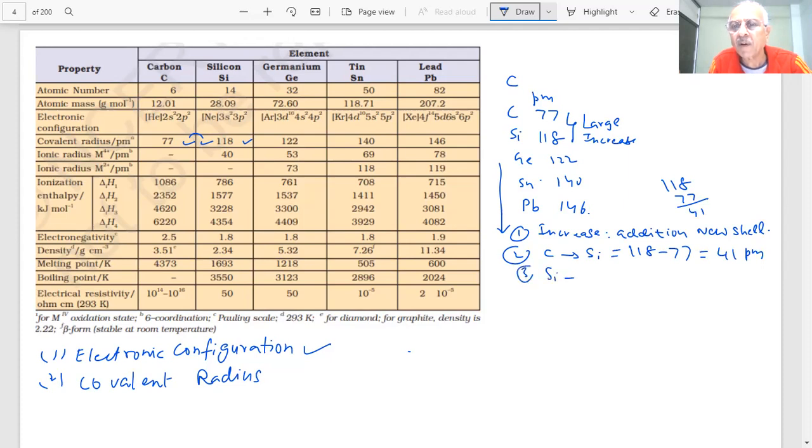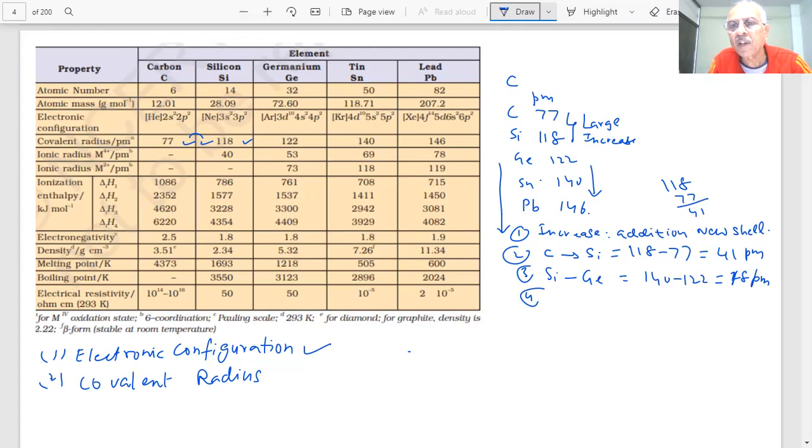But as you go from silicon to germanium, how much? 140 minus 122. How much is that? 28 or 18? 18. And further, as you go down, this value decreases.